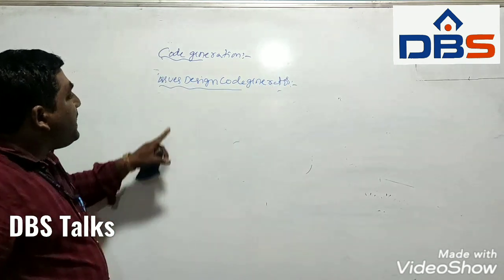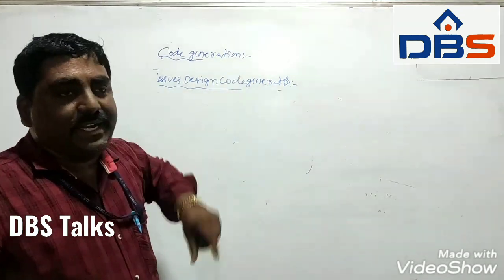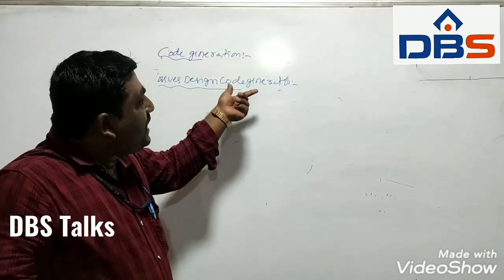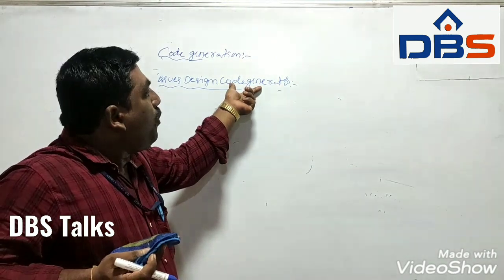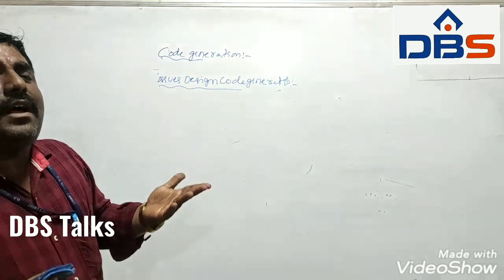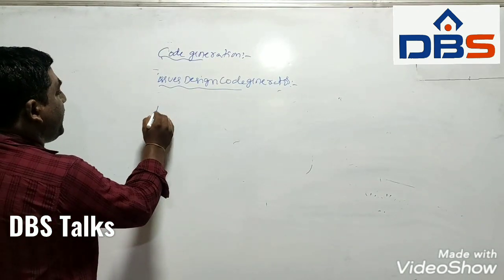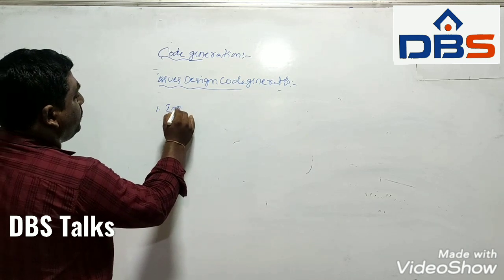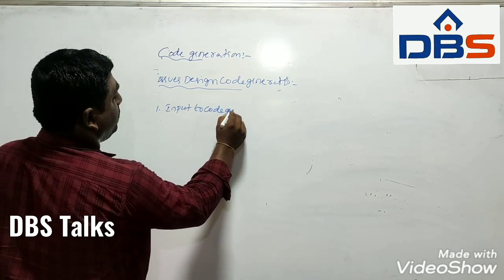What are the various issues we come across while designing a code generator? If we want to design a code generator, we should keep in mind some of the various issues. The first one is input to the code generator.